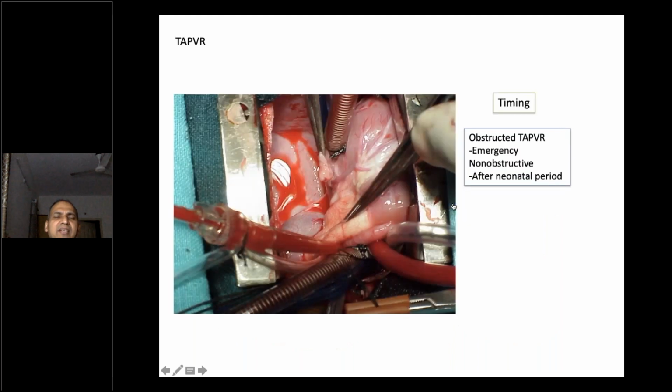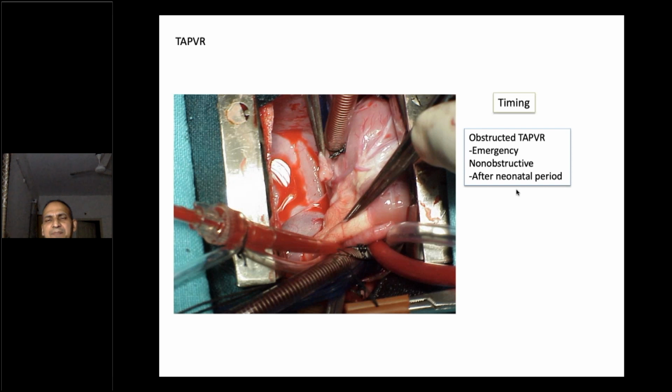Now regarding the TAPVC, total anomalous pulmonary venous connection. So what do we do? If there is obstructed TAPVC, we do it on an emergency basis as soon as possible, particularly the intracardiac TAPVC. All intracardiac TAPVCs are obstructed, and we operate as soon as the child comes to us, even immediately after birth.